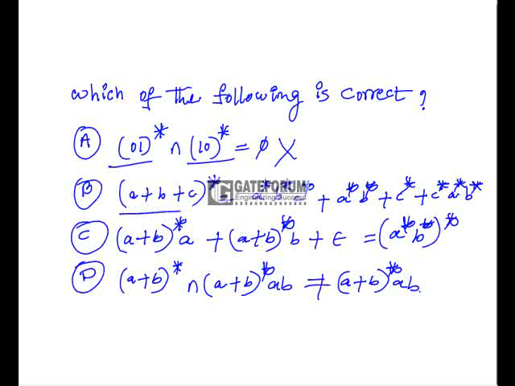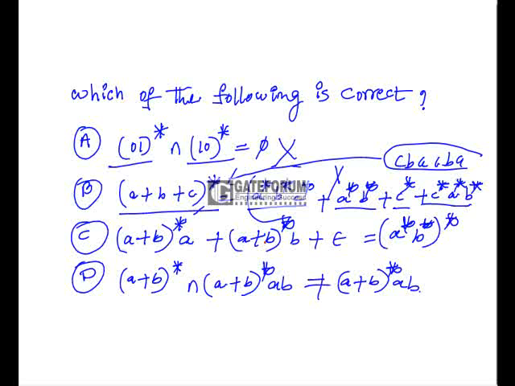Option B, (a plus b plus c)* is equal to a*b*c* plus a*b* plus c* plus c*a*b*. So here this will be generally all combinations of a's and b's and c's. If you want CAB or CBAA, that we can't get from this. For example, CBACBA, this type of strings are not allowed in this, but it is allowed here. So both are not equal.